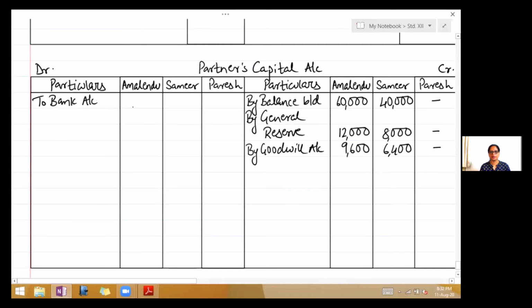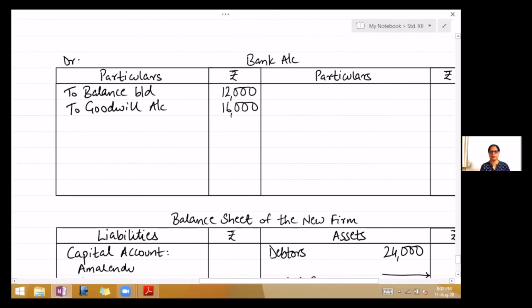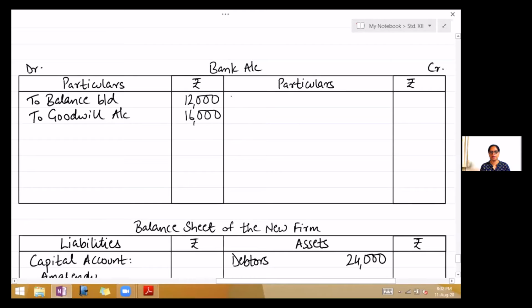Now see, 50% of 9,600 will be 4,800, and 50% of 6,400 will be 3,200. Put a dash. The second effect of this will come in the bank account. On the credit side, write by Amalendu's capital account 4,800, by Samir's capital account 3,200.